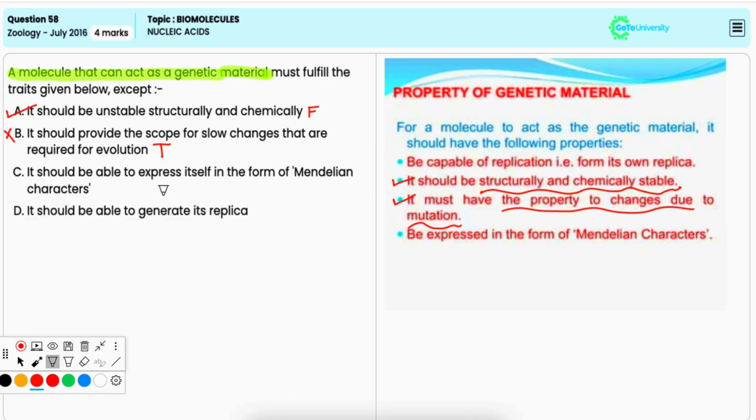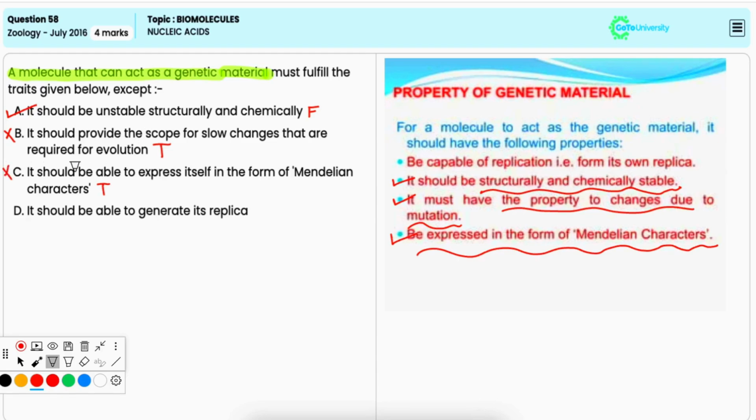Option C, it should be able to express itself in the form of Mendelian characters. This is also true because genetic material must be capable of encoding information that is expressed as phenotypic traits following Mendelian inheritance pattern. Hence, it is incorrect option.